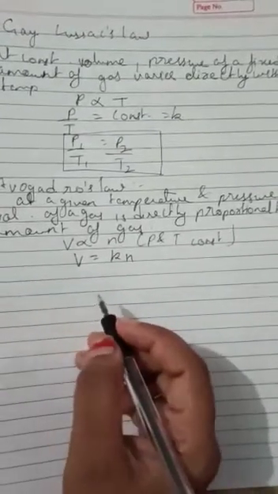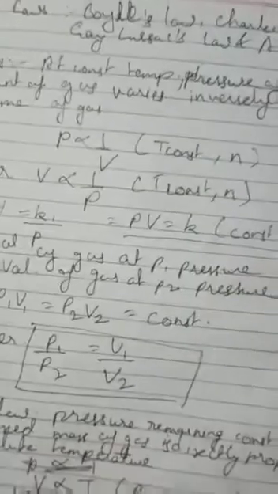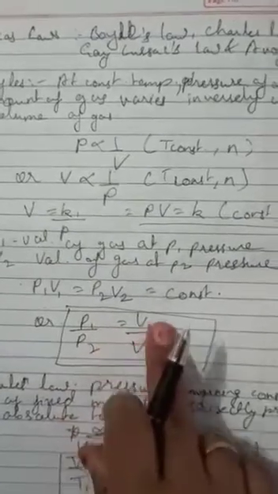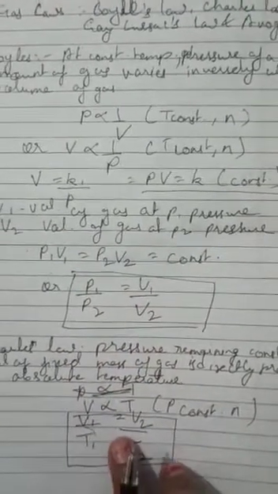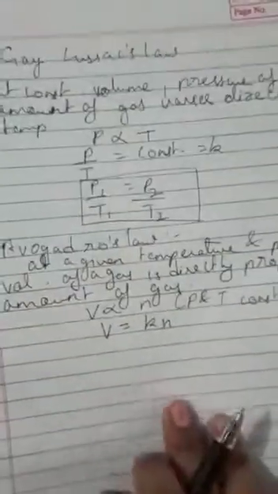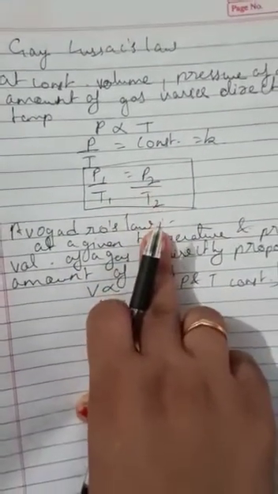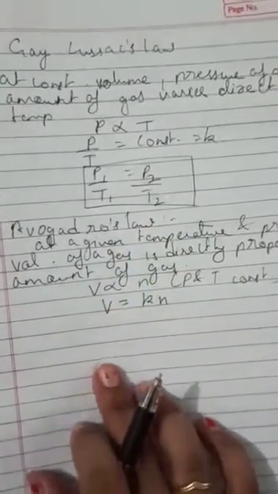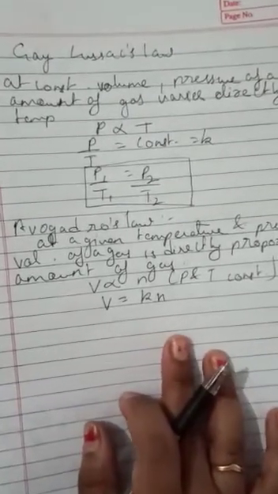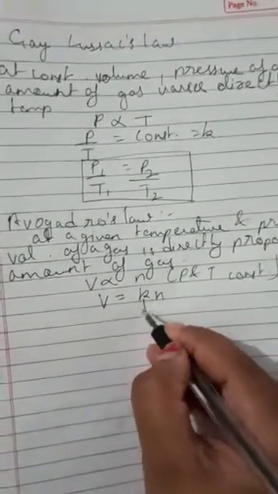Okay, so in this case, as I told you, the formula for Boyle's law will be P1 upon P2 is equal to V2 upon V1, that is P1V1 equals P2V2. The formula for Charles' law will be V1 upon T1, which will be equal to V2 upon T2. For Gay-Lussac's law, it is P1 upon T1, which is equal to P2 upon T2. And for Avogadro's law, it is V is equal to Kn, where K is your proportionality constant, and this K is also known as the Avogadro constant.